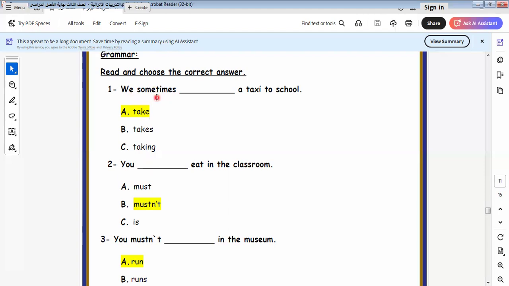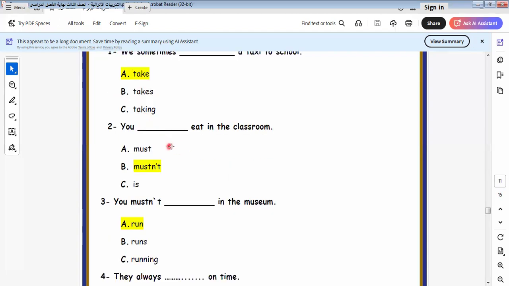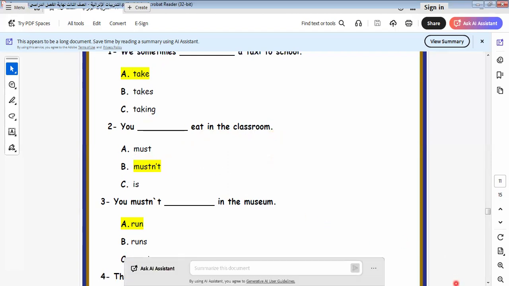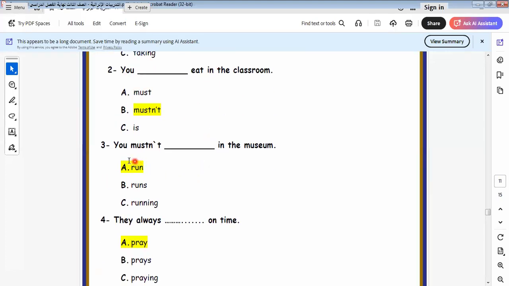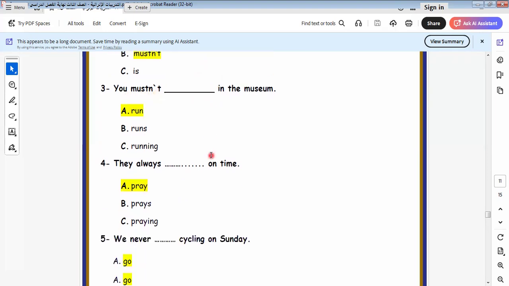And I would like to say that the adverb of frequency is between the subject and what? And the verb. It's between the two words, the subject and the verb. We say we sometimes, we always, we usually. So here we say we sometimes take. Another one: space it in the classroom. We mustn't eat. All of us have a rule that we don't eat in the classroom. We have a place to eat your sandwich in. Okay, so here it will be we mustn't eat in the classroom. We mustn't run in the museum.